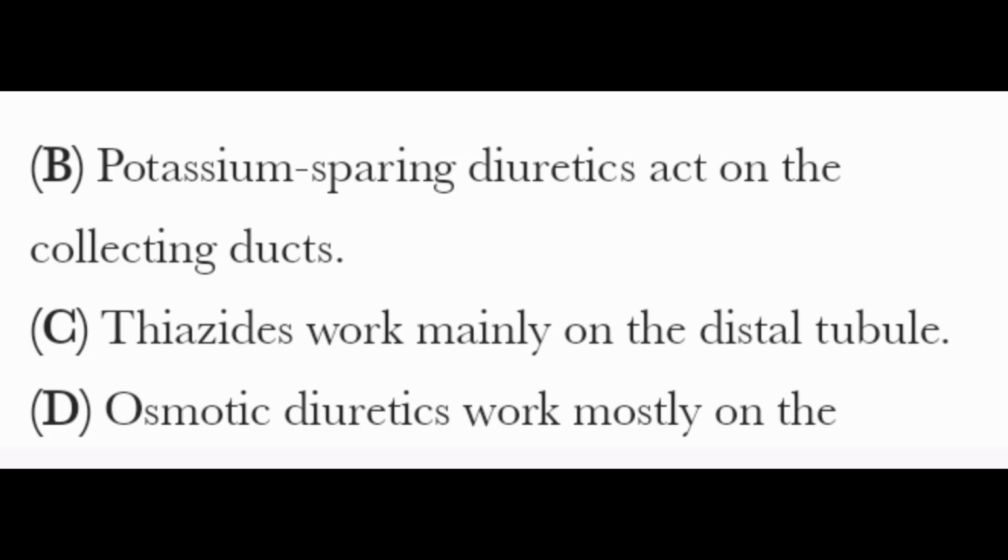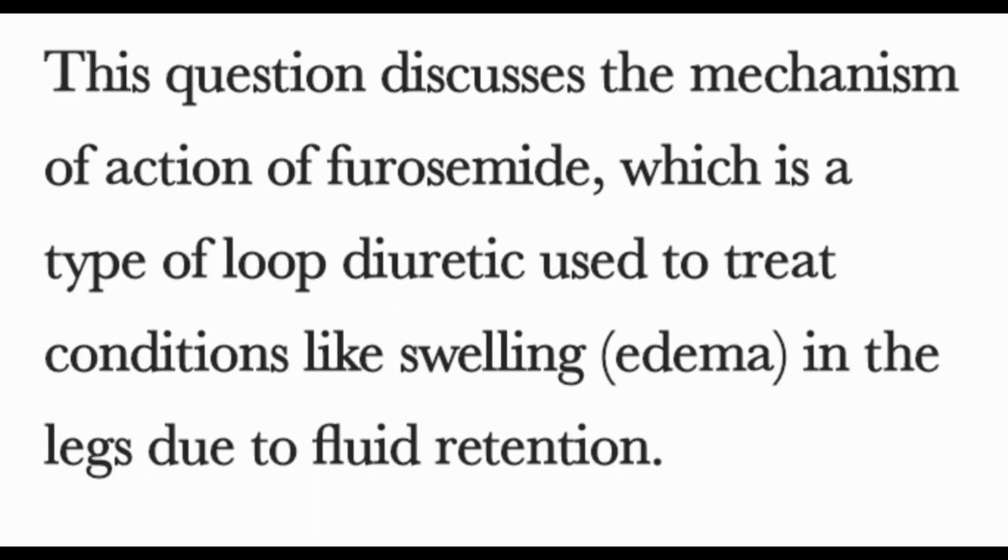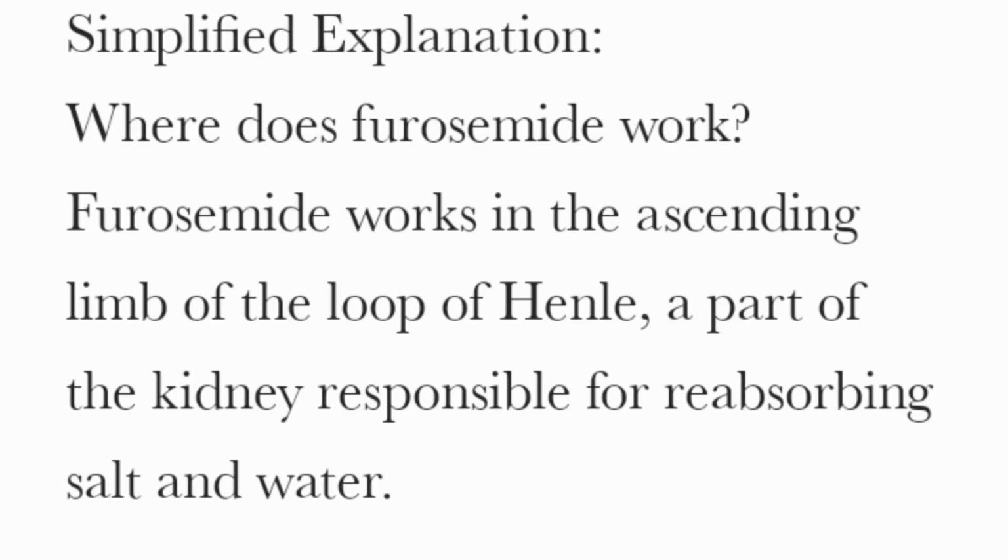This question discusses the mechanism of action of furosemide, which is a type of loop diuretic used to treat conditions like swelling, edema, in the legs due to fluid retention. Where does furosemide work? Furosemide works in the ascending limb of the loop of Henle, a part of the kidney responsible for reabsorbing salt and water.